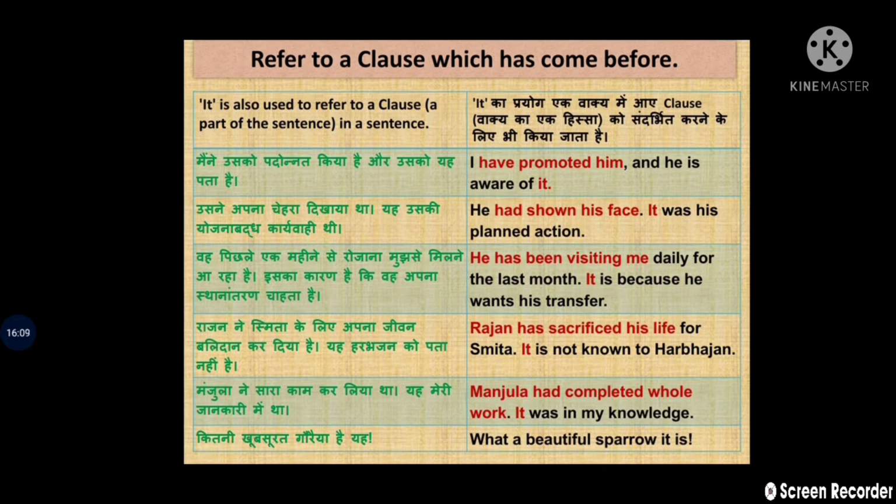Secondly, he has been visiting me daily for the last month. It is because he wants his transfer. So the clause used here is, he has been visiting me. Next, Rajan has sacrificed his life for Sumita. Clear? Here it is not known to Harbhajan.